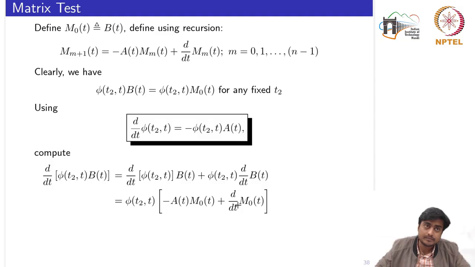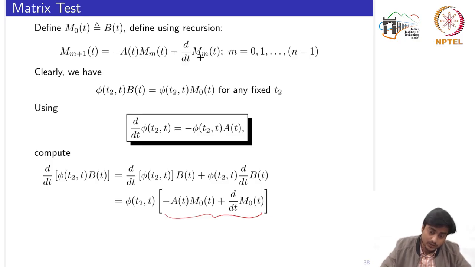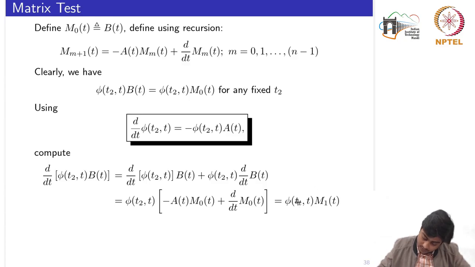Now notice that this whole term is nothing but your M1. If I put m equal to 0 into this equation, I would have M1 equal to minus A M naught plus d by dt of M naught. So this becomes equal to phi of t2 comma t into M1 of t. Okay, now keep taking the derivatives.